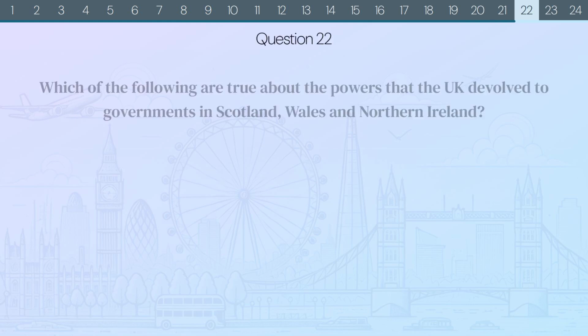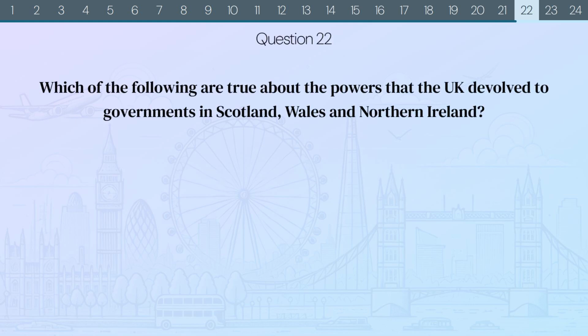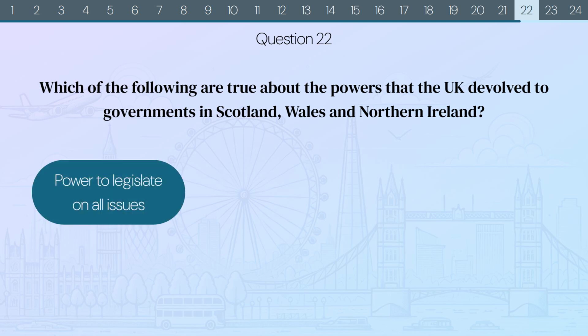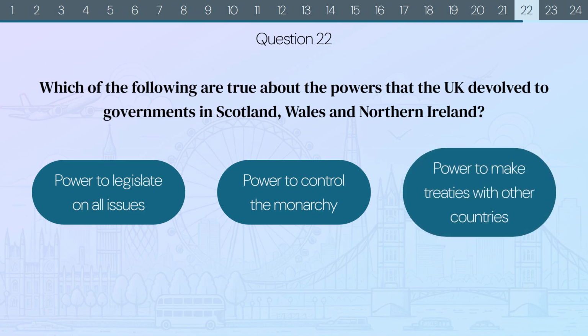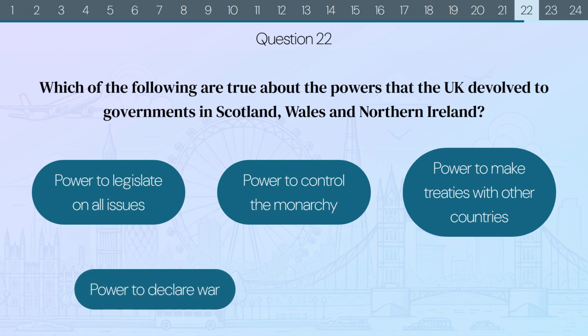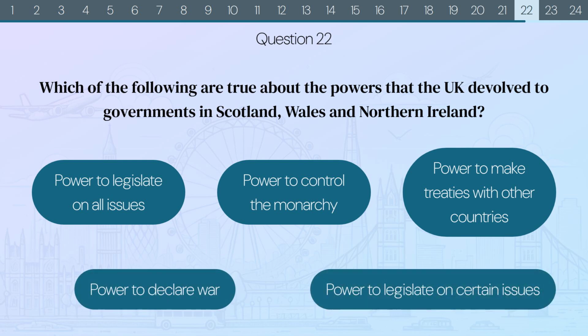Question 22. Which of the following are true about the powers that the UK devolved to governments in Scotland, Wales, and Northern Ireland? Power to legislate on all issues? Power to control the monarchy? Power to make treaties with other countries? Power to declare war? Or power to legislate on certain issues?